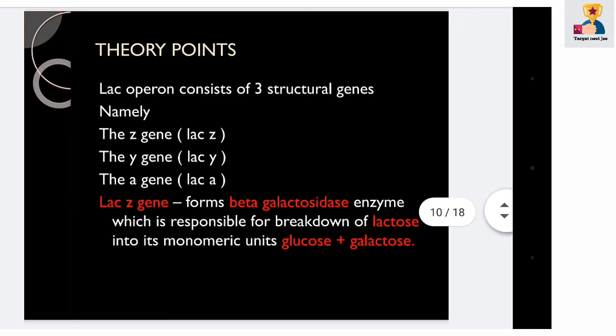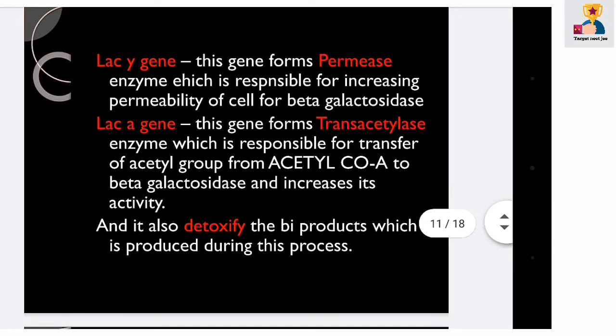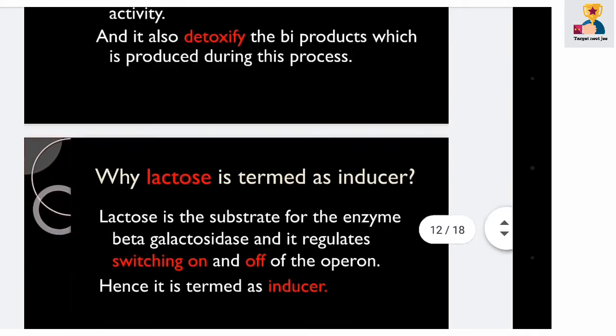The lac operon consists of three structural genes: the Z gene, the Y gene, and the A gene. The lac Z gene forms the beta-galactosidase enzyme, which is responsible for breakdown of lactose into its monomeric units, glucose and galactose. The lac Y gene forms the permease enzyme, which is responsible for increasing permeability of the cell to lactose. The lac A gene forms the transacetylase enzyme, which is responsible for transfer of an acetyl group from acetyl coenzyme A to beta-galactosides, and it also detoxifies the byproducts produced during this process.